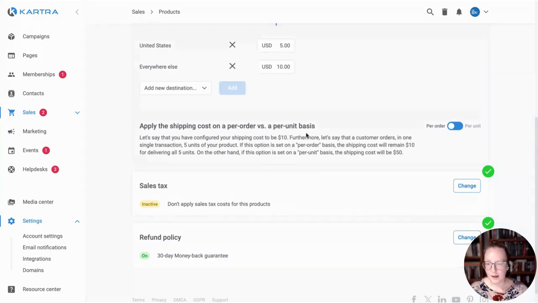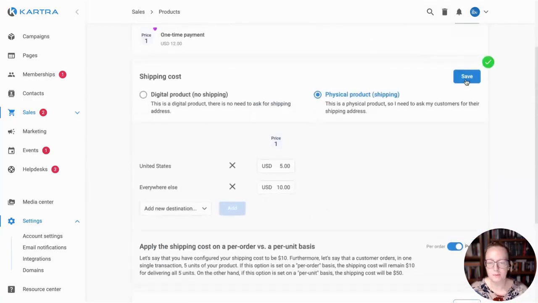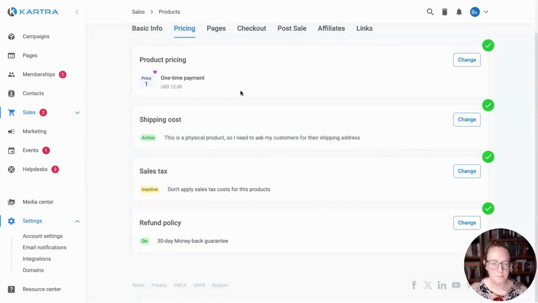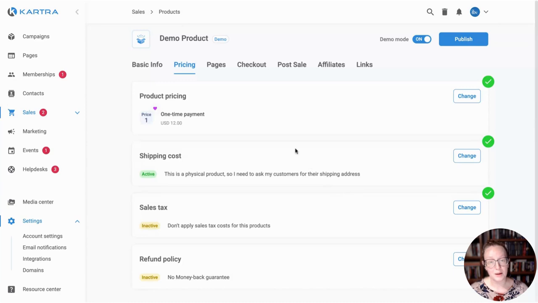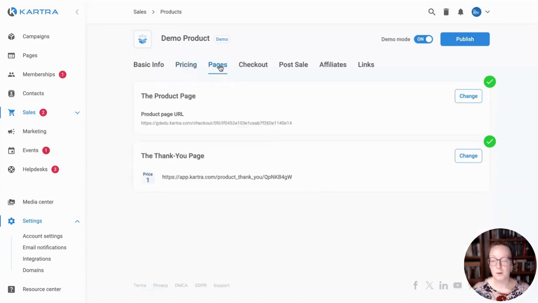Then you can choose to say whether your shipping cost is per order or per unit. So $5 per book or $5 per order of however many books they bought. Mine is going to be per unit because that's what it's going to cost me to ship a book, say. So once I have that, then again, I save my settings. So you're going to go through all of these settings through each one of these tabs the same way. Refund policy, if you have one, you can turn that on. In my case, I'm going to say no refunds and we'll save that because I don't want to have to deal with shipping back to me. It'll be final sale for a book.